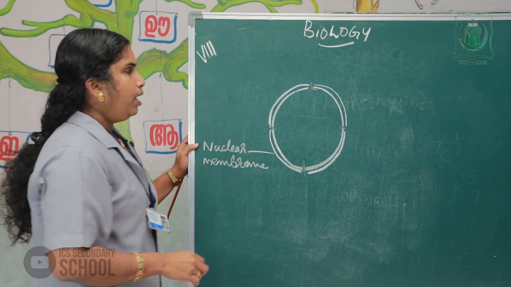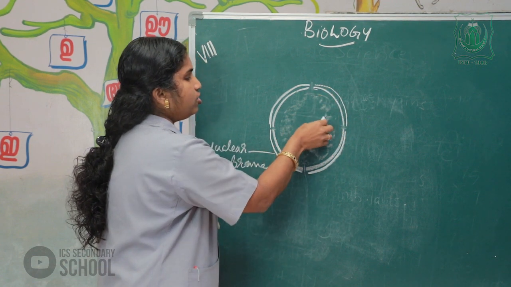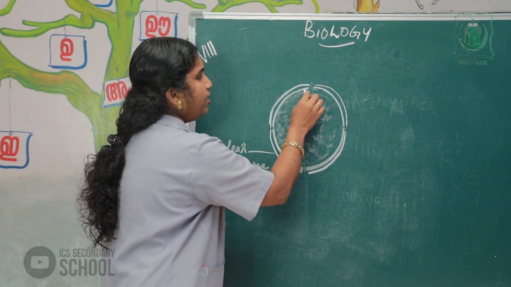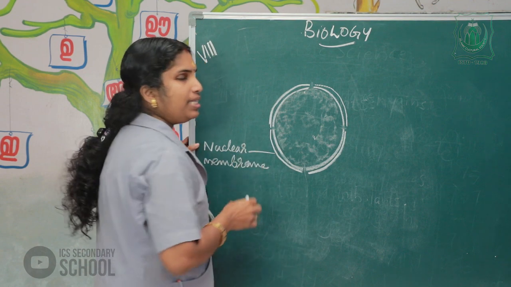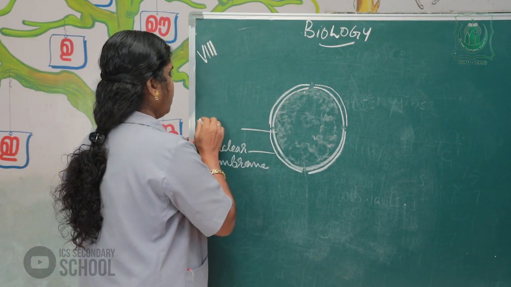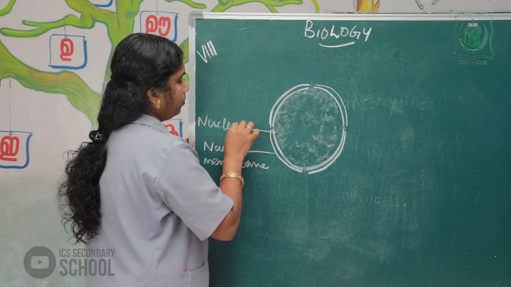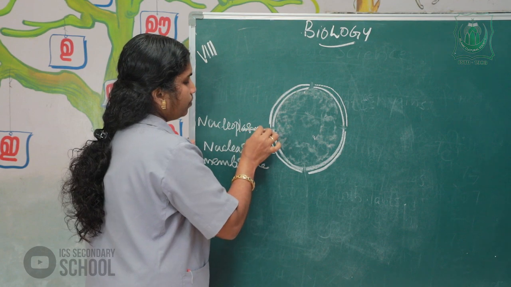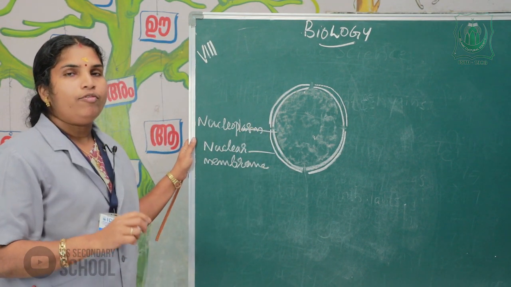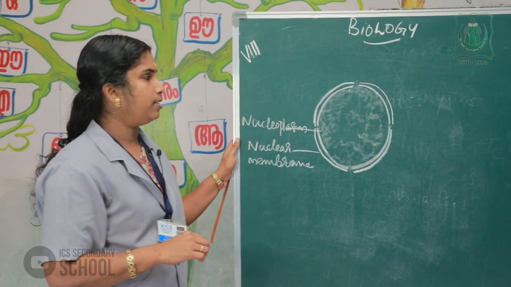Inside the nucleus, we can see a fluid part. This fluid part is known as the nucleoplasm.